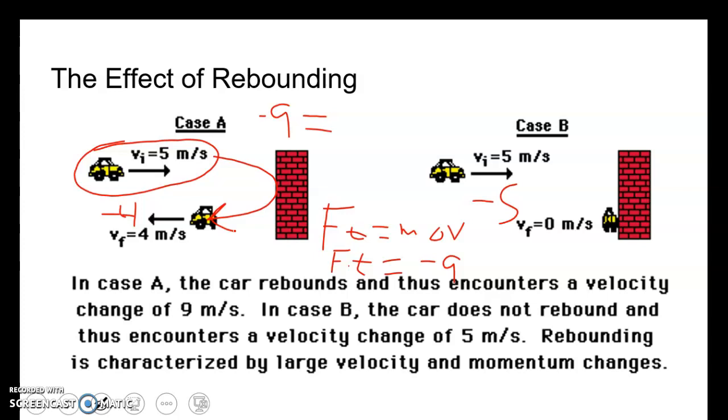But in case B, force times time is equal to -5. But if my time of collision is increased, my force goes down. And that kind of explains why cars crumple instead of bounce. If you're in a car and you were to hit a wall, if the car didn't crumple but bounced, though your car probably wouldn't be damaged, your body could be because of the force of the collision. So having a car that crumples is a lot better than having a car that bounces. Hence, that's why cars have crumple zones.